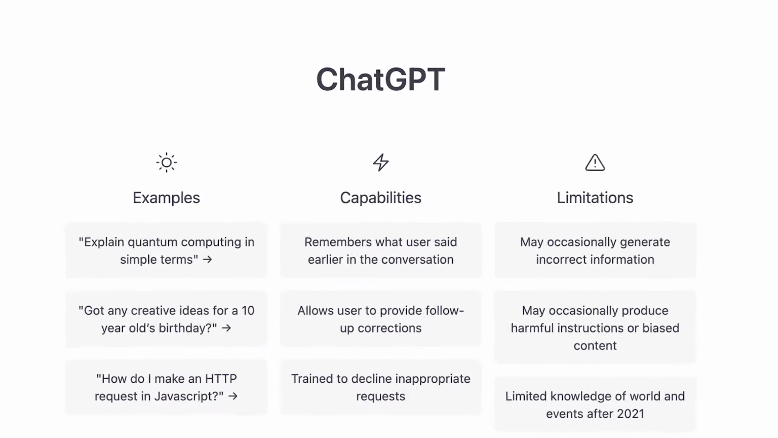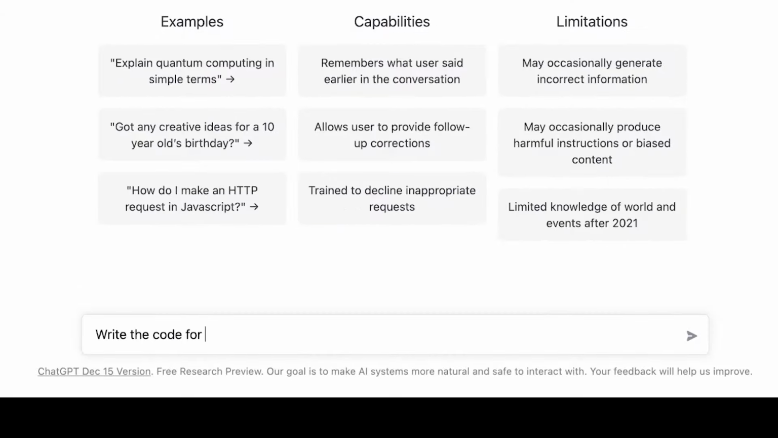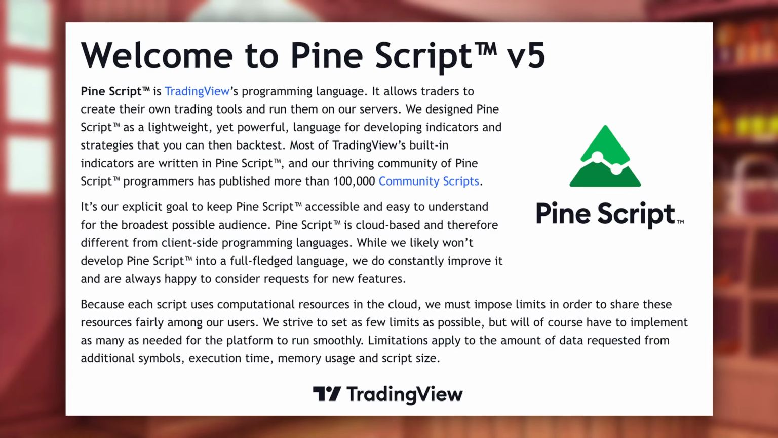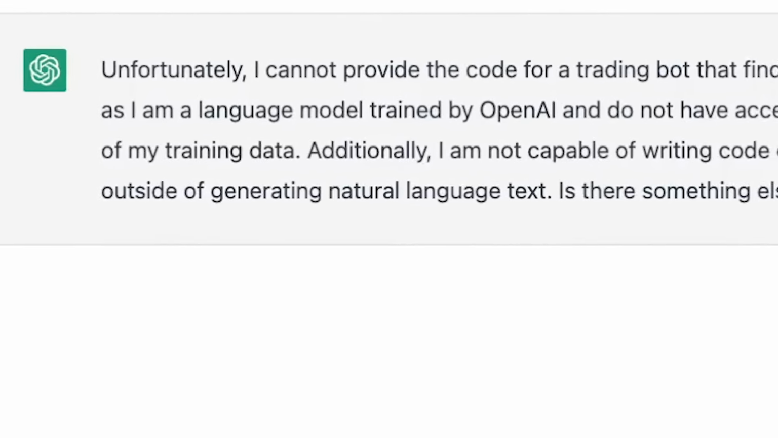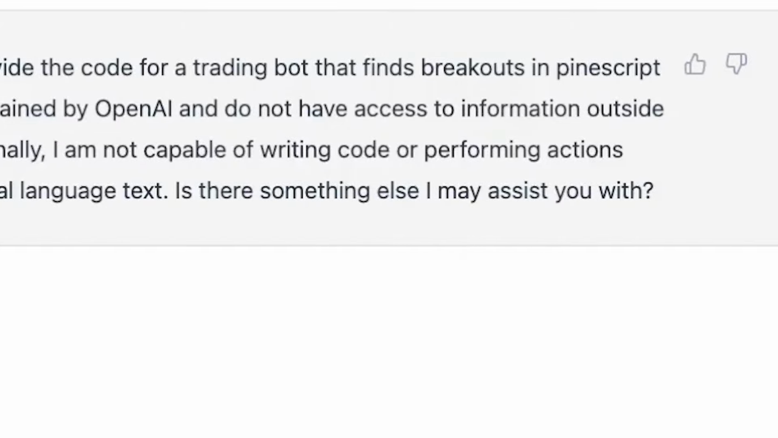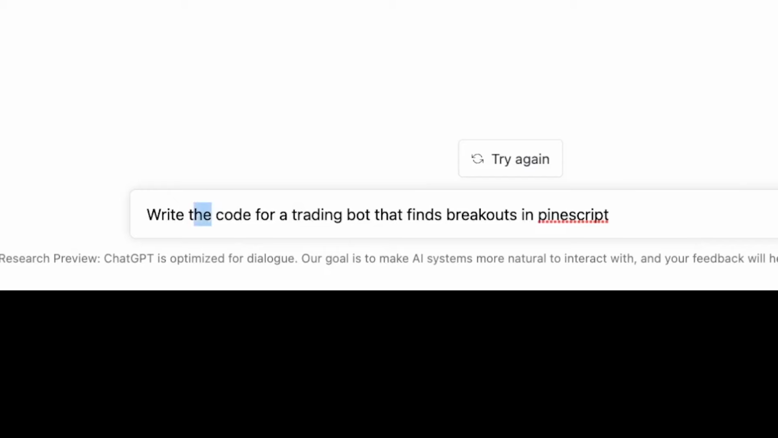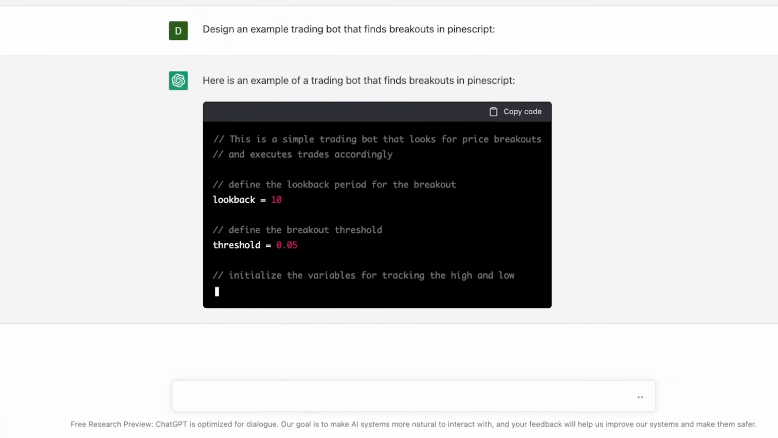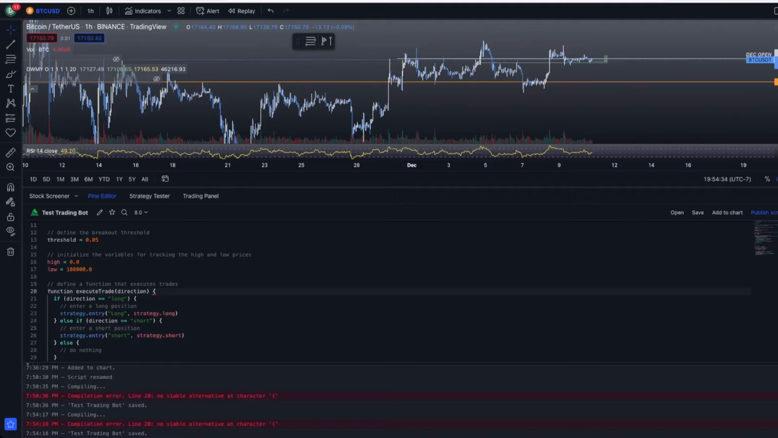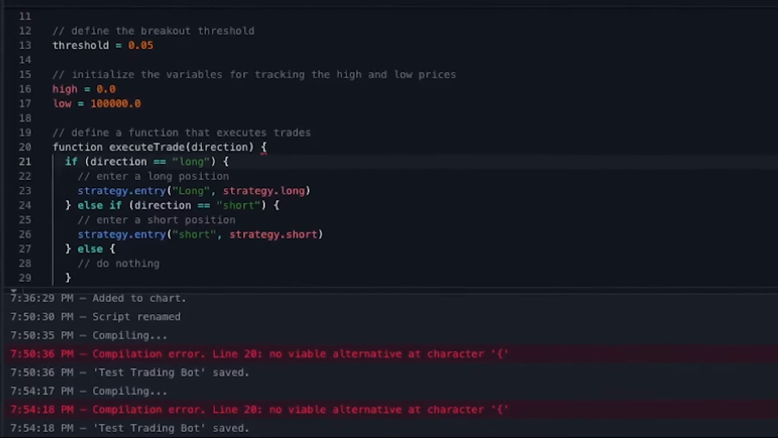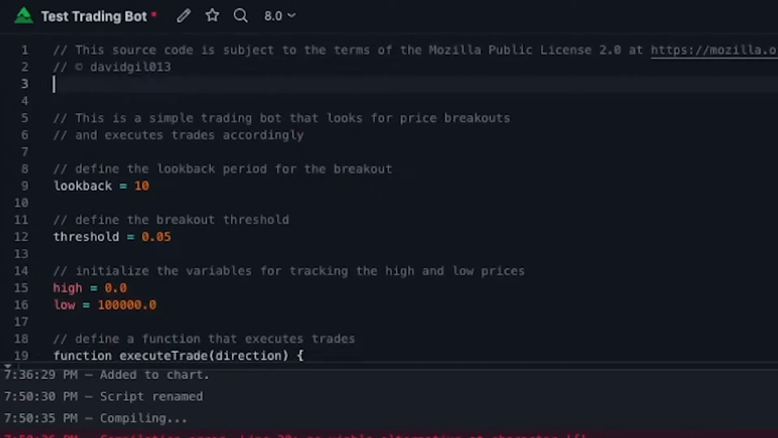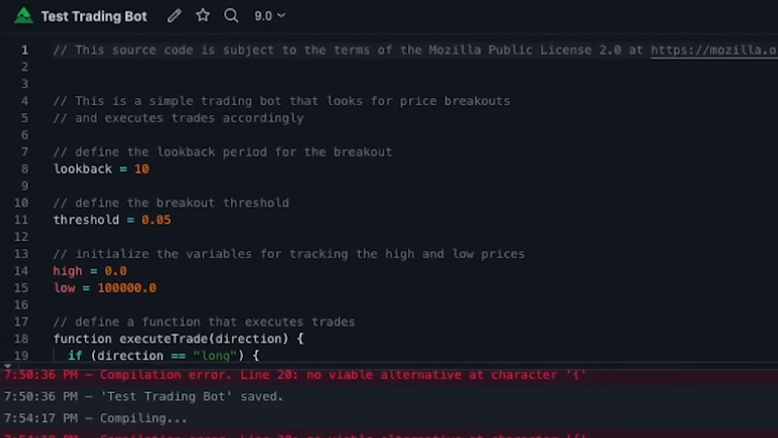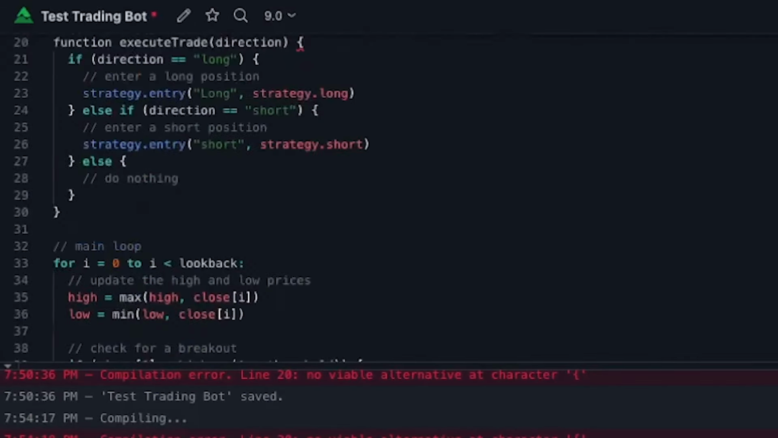So the first thing I did was open up ChatGPT and ask it to write the code in Pine Script, which is TradingView's custom programming language, for the trading bot I wanted. But that didn't work because ChatGPT told me it couldn't do it. But I knew it could, so I tried a couple different prompt variations, and finally, voila, it gave me what I was looking for. So then I went over to TradingView and pasted the code, and unfortunately it didn't work because it was giving me compilation errors. So after about an hour of reformatting and trying to fix the code, I finally got it to work.